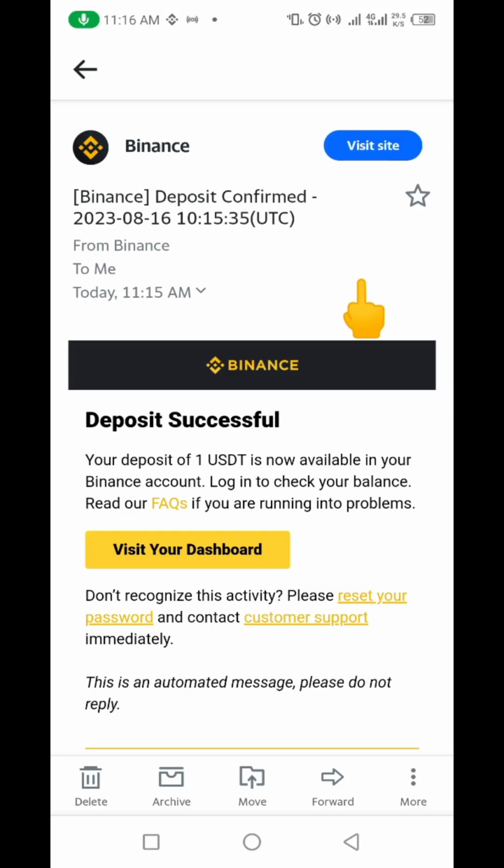It's going to load, right? So you can see I just got a deposit. Your deposit of $1 is now available in your Binance account. You can see I just got the withdrawal that I made right now from this project. Okay, so you can see the project is okay.